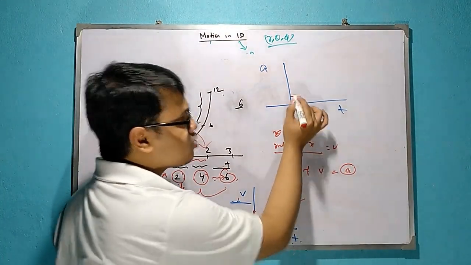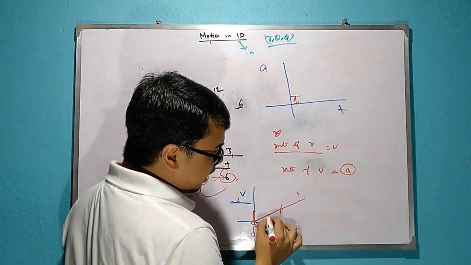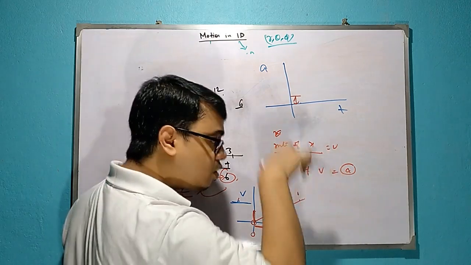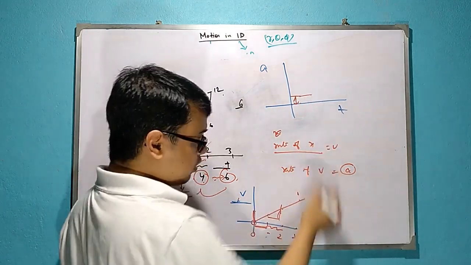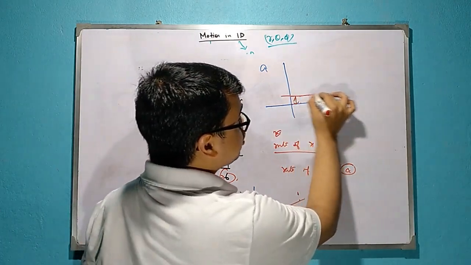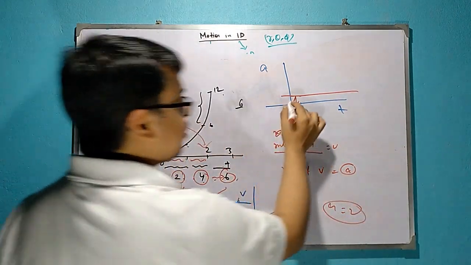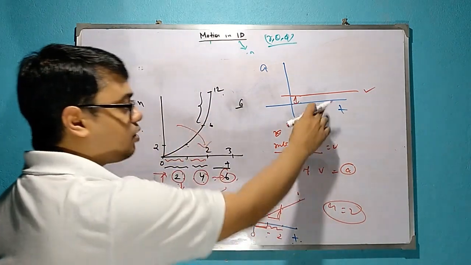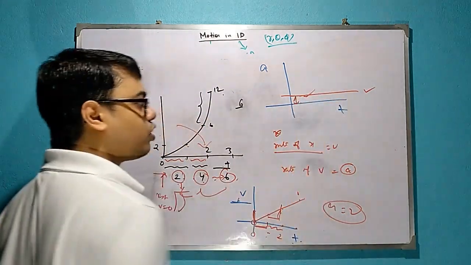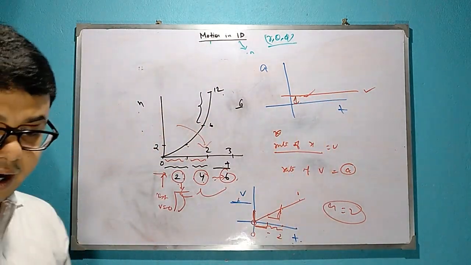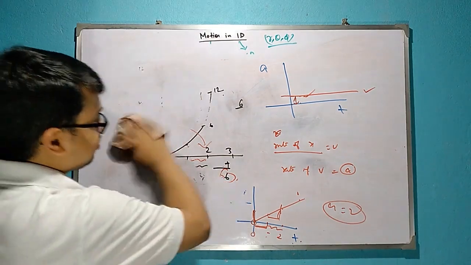For 0 to 1, A is 2. For 1 to 2 again A is 2. Change is at rate 2. For 2 again 2. So A is constant. That means here A is equal to 2. Acceleration is 2. So the at graph will be a line parallel to the t axis. That means A is constant. So this concept will be required to visualize the graphs.